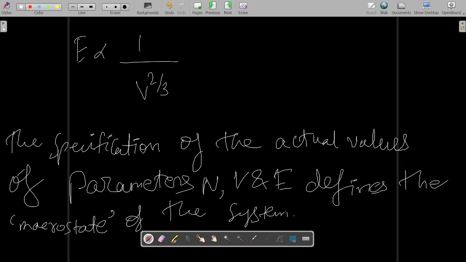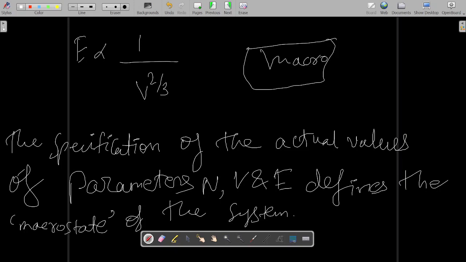So your macro state is basically what? I am saying macro state. Macro means bulk. Capital N is your total number of particles, V is the total volume occupied by the particles, E is your total energy of the system.